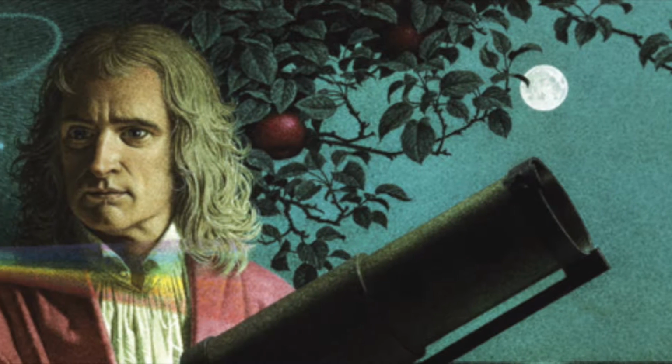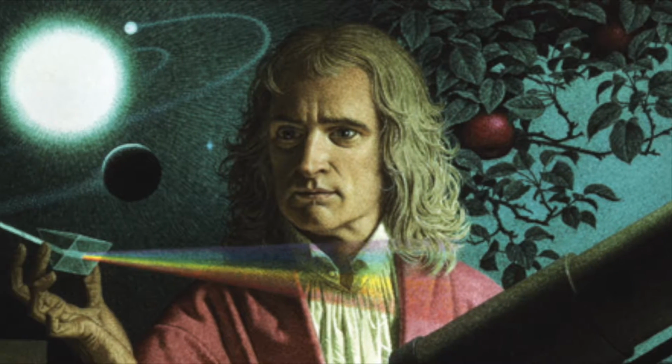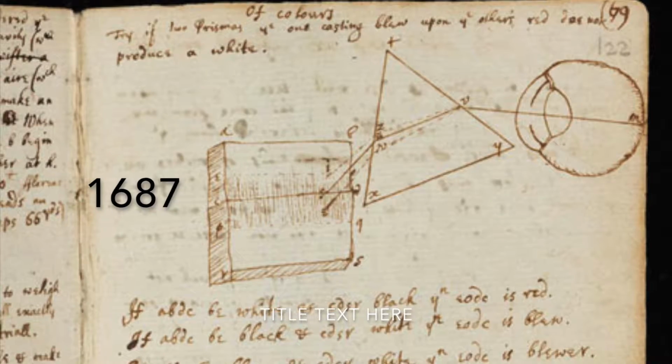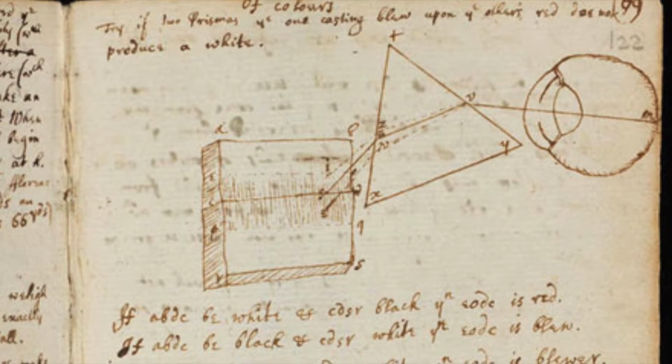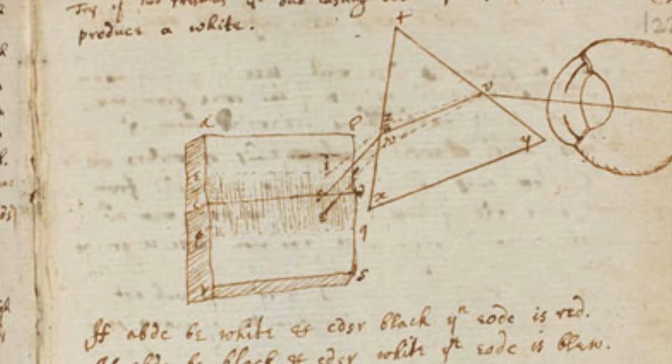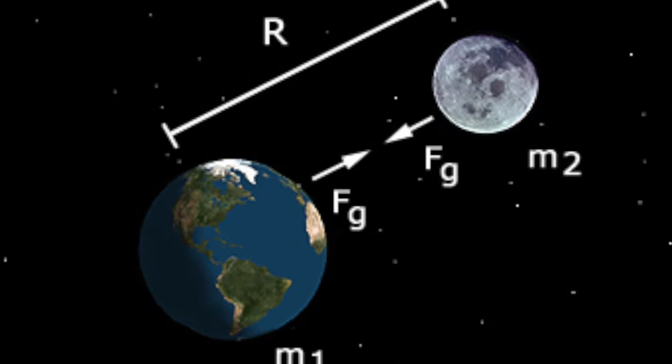Isaac Newton, born on December 25, 1642, died in March 1726. He was an English physicist and mathematician and is one of the most influential scientists of our time. His book, Mathematical Principles of Natural Philosophy, which was published in 1687, laid the foundation for classical mechanics. He aided the development of calculus, and his publications formulated the laws of motion and of universal gravitation.